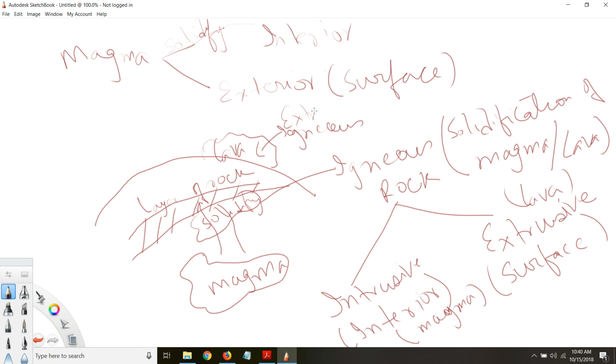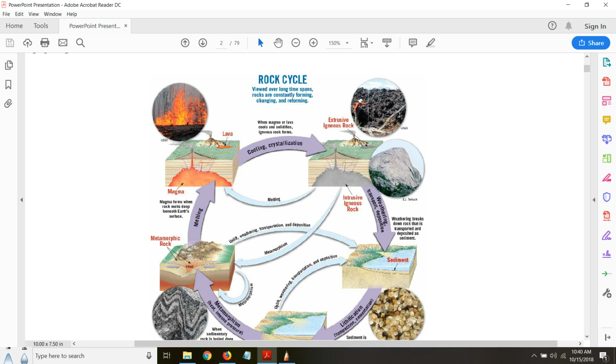So this will be extrusive, right? And this one is an intrusive igneous rock. This one you can say intrusive igneous rock. Okay, so that is what is explained here. Extrusive igneous rock, you can see due to solidification here, somebody is taking measurement, it is taller than an average human height, 5-6 feet taller than that. So this is how much lava erupted on the surface and then went through this process of cooling and crystallization, and then it became an extrusive igneous rock.